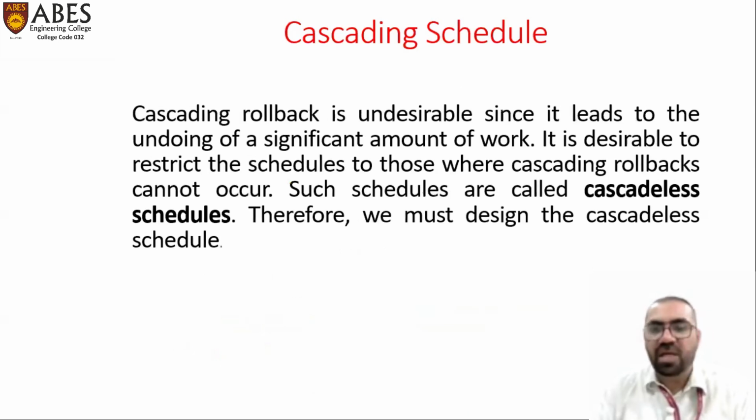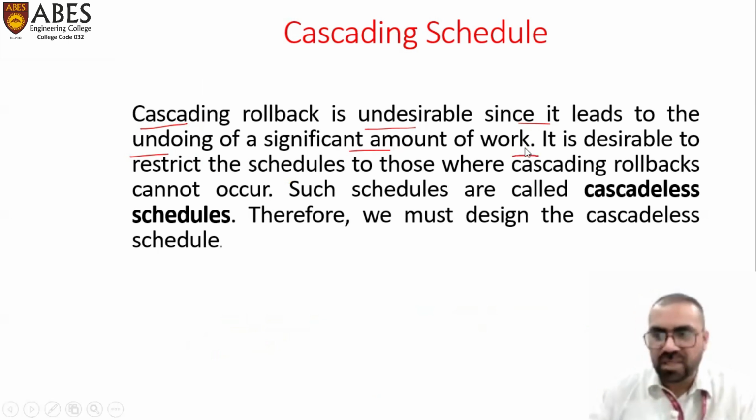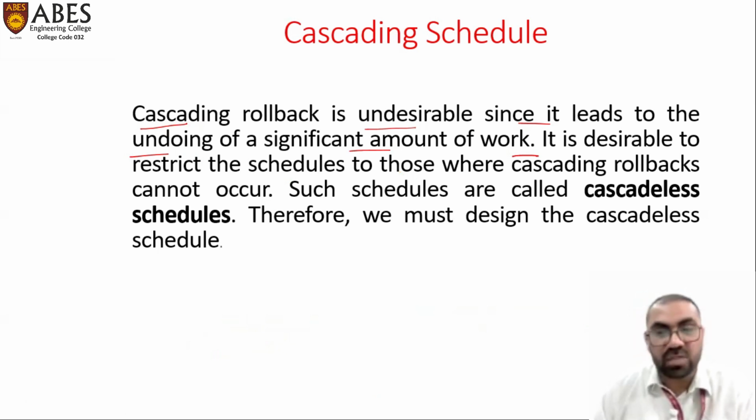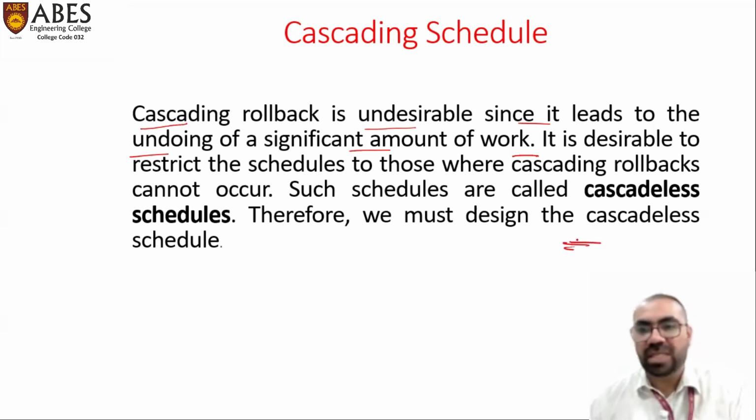And for that, we have cascadeless schedules. Let's see how they work. Cascading rollback is undesirable since it leads to the undoing of a significant amount of work, because T5 fails, but it affects T6 and T7 also. It's desirable to restrict the schedule to those where cascading rollbacks cannot occur. Such kinds of schedules are called cascadeless schedules. Therefore, we must design cascadeless schedules.